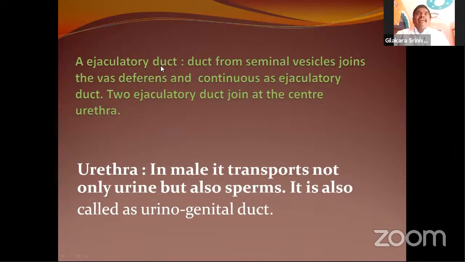And the ejaculatory duct is also present in the male reproductive system. The duct from seminal vesicles joins the vas deferens and continues as the ejaculatory duct. Two ejaculatory ducts join at the center of the urethra.